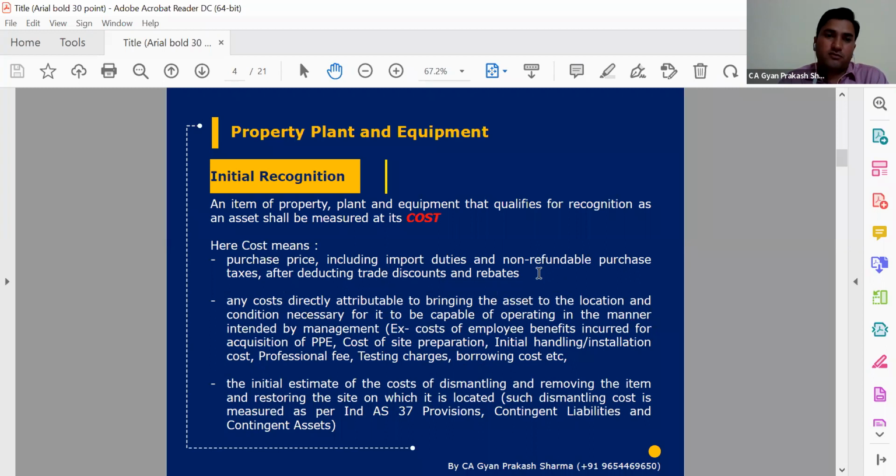So cost price, purchase price, import duty, whatever type of taxes for which we are not able to take the benefit of ITC and all things. So that will be covered in the cost part.